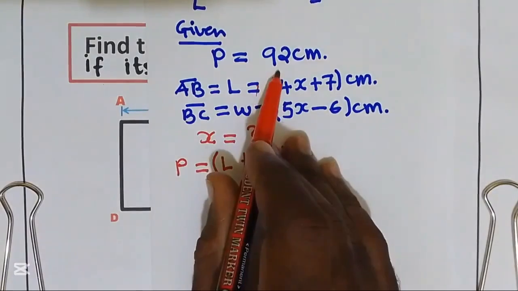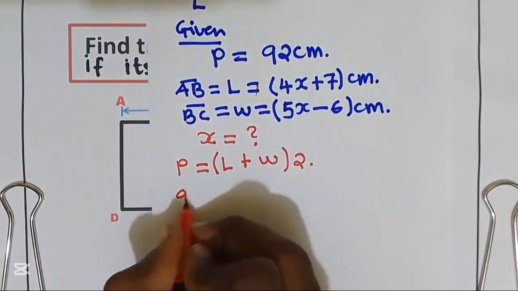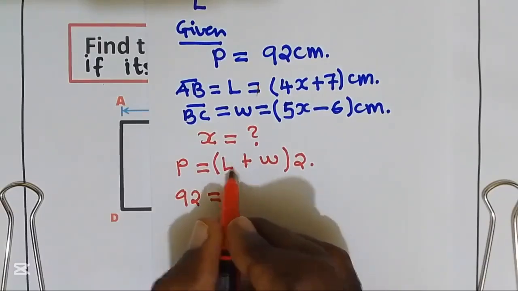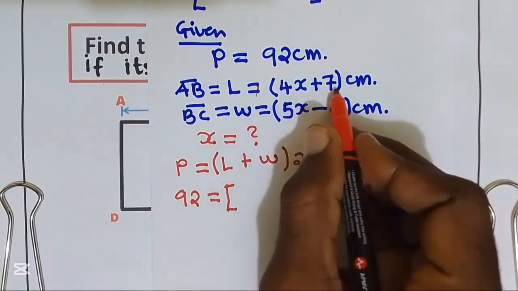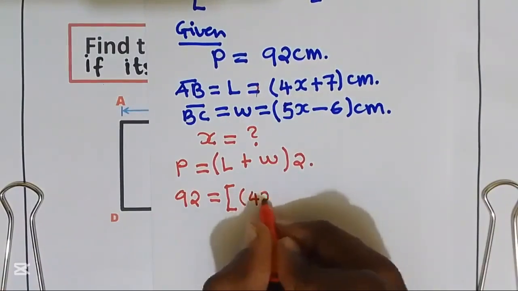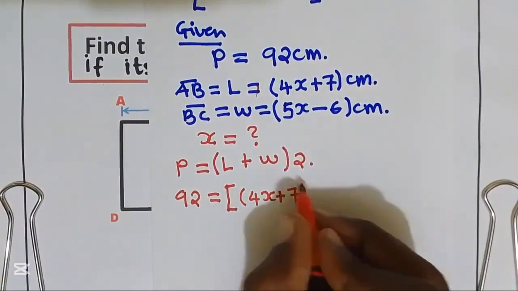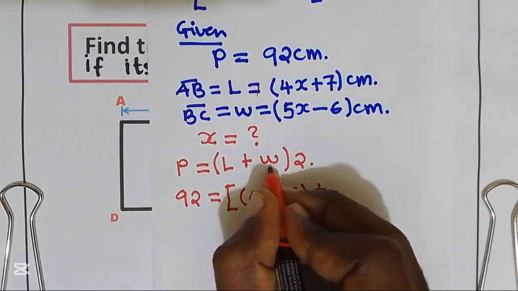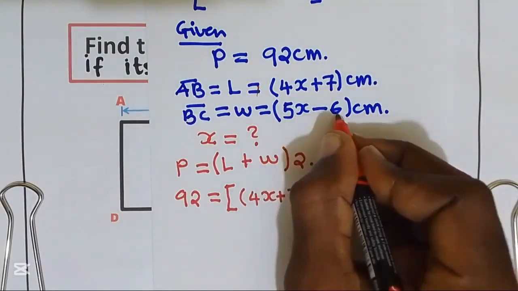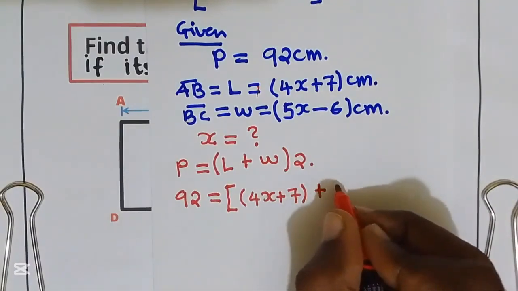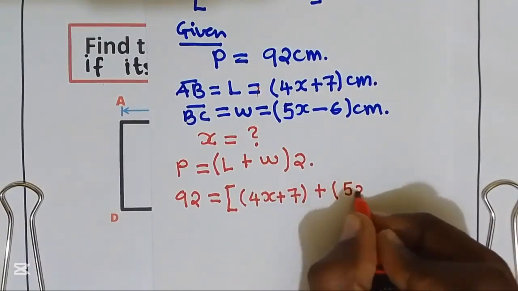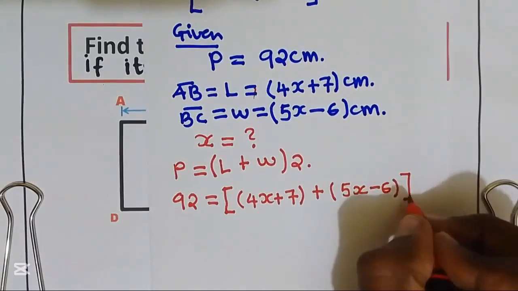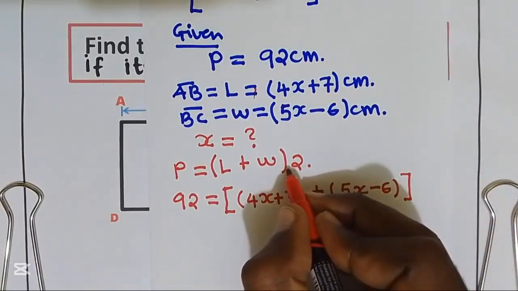Perimeter equal to 92 centimeter is equal to my length, 4x plus 7, plus my width in terms of expression, 5x minus 6, in the bracket multiplied by 2.